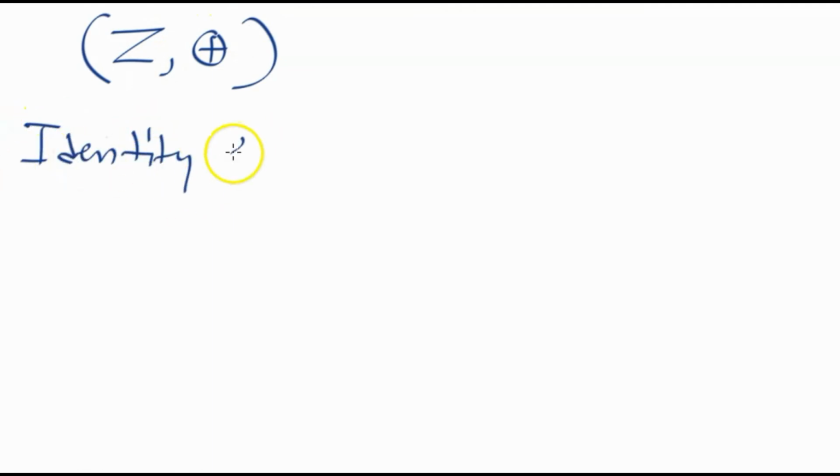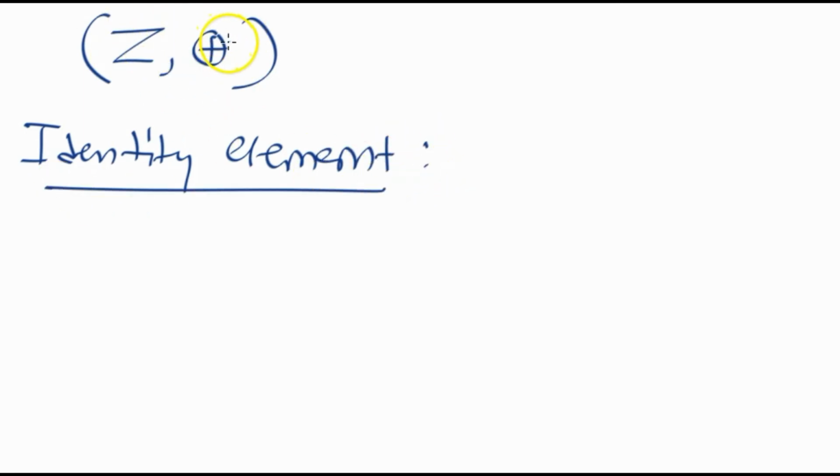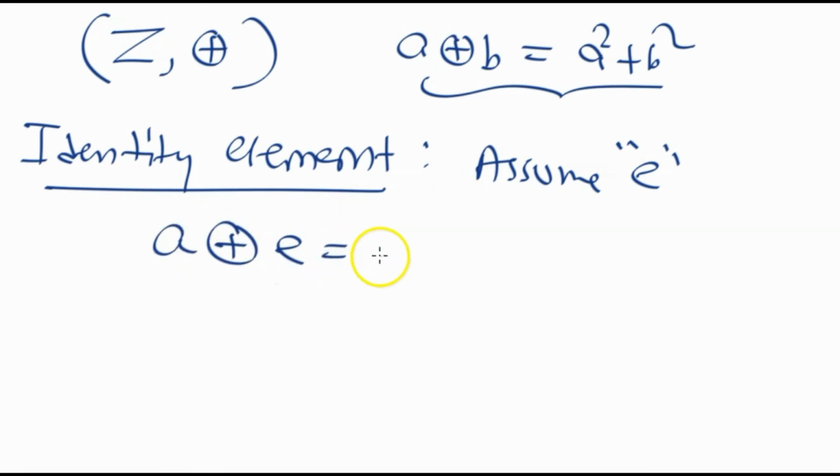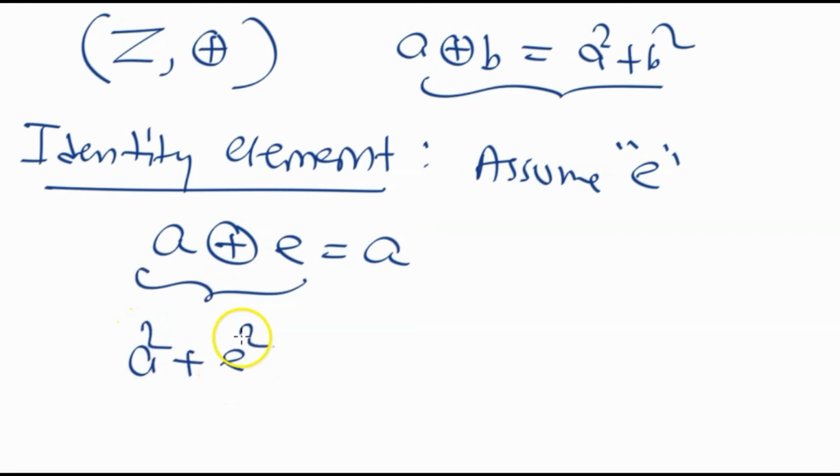Now let's check the identity element. Do we have an identity element or not? In this structure, this is integers and this is the operation. Is there any identity element? Assume that E is the identity element. Then what should happen? Then it should happen that A operation E should be equal to A. Now what is A operation E? This is A square plus E square equal to A.